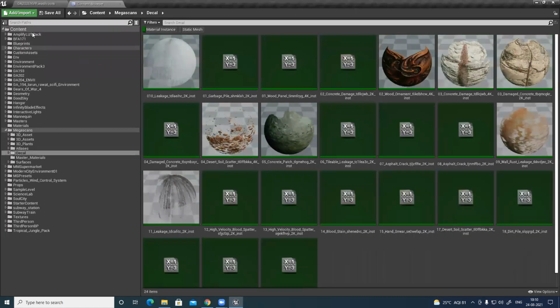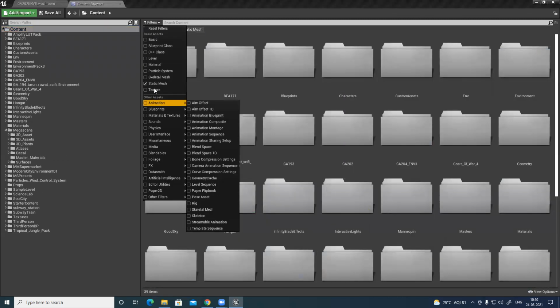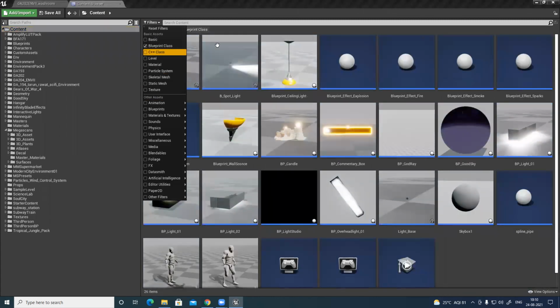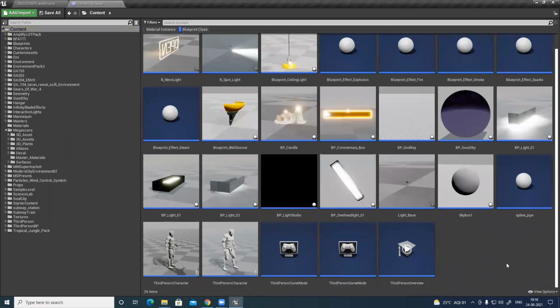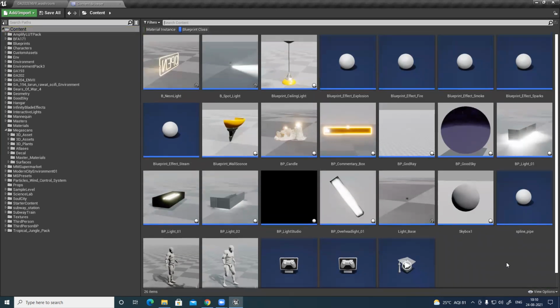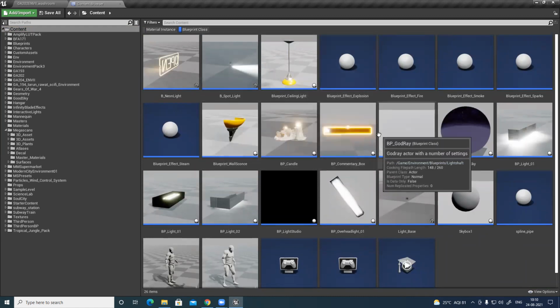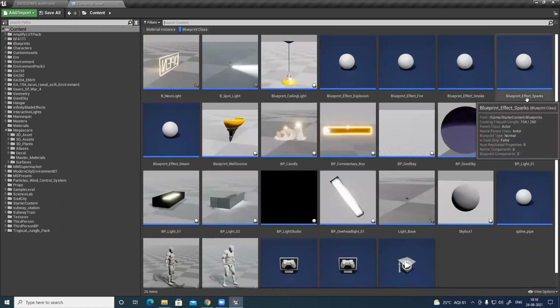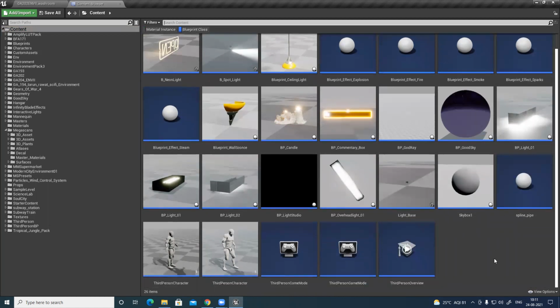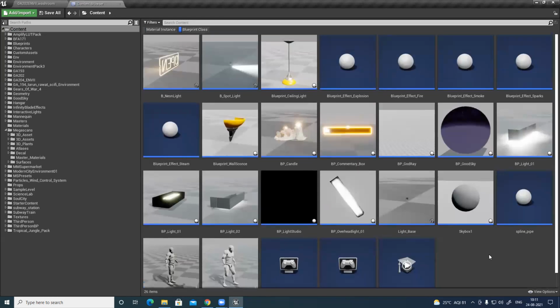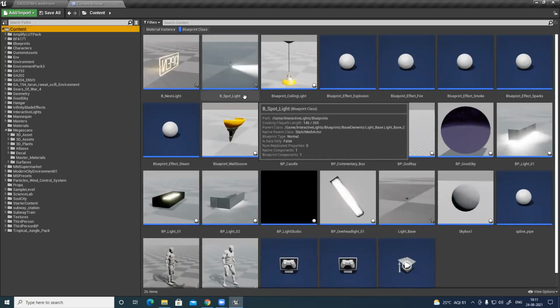Let's see, I guess I have a couple of blueprints. Let's beautify, because environment art is all about beautification, how you make it beautiful and all those things.